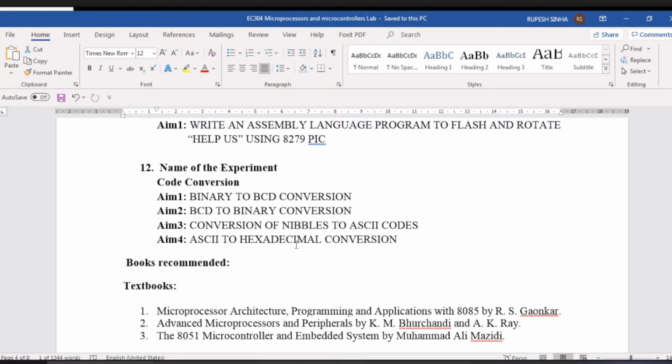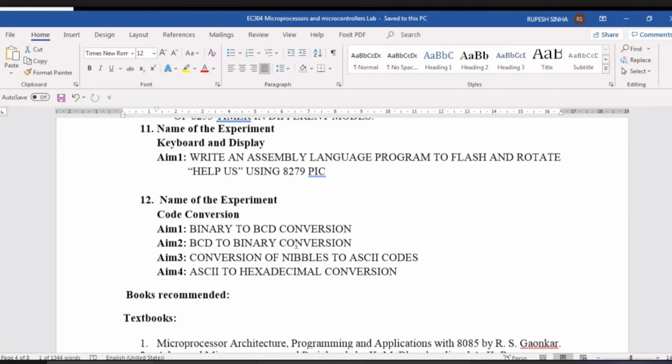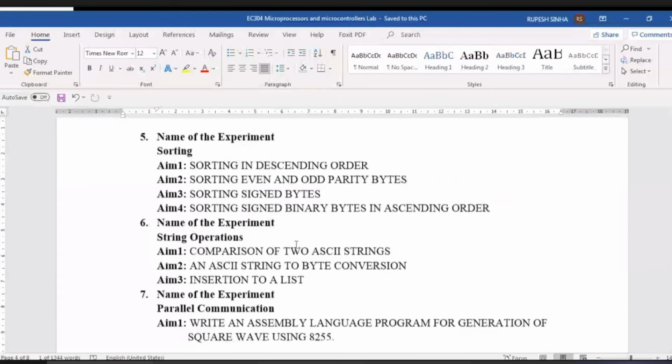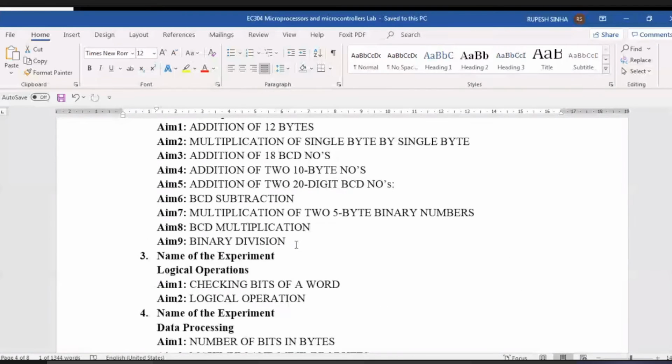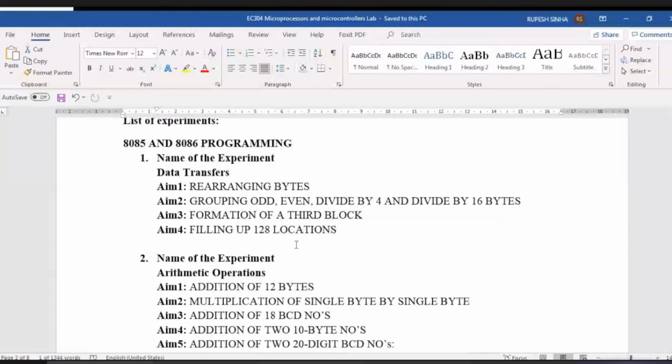This is related with 8085, and maybe out of these we'll try to do some of the same programs for the 8086. Like multiplication, because in the 8086 we have a direct instruction for multiplication. So we'll try to do that.